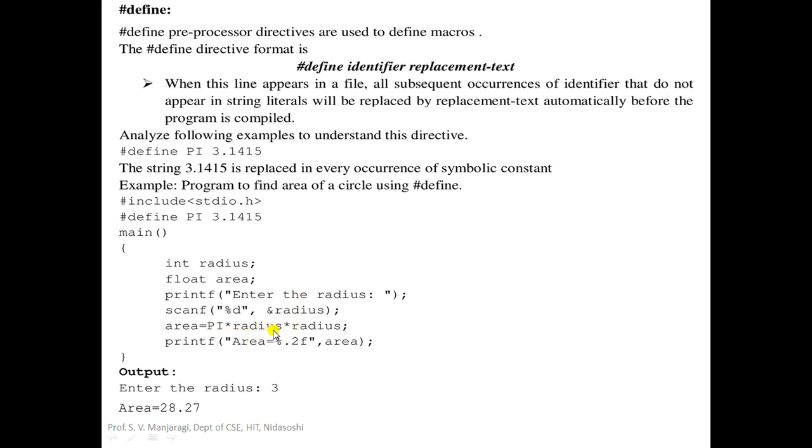Then it is multiplied with radius into radius. Finally we print the area, and we get the output as 28.27. So the value of pi will be replaced in the particular expression before this program is compiled. That is how we can make use of the hash define preprocessor directive.